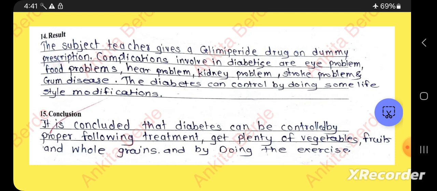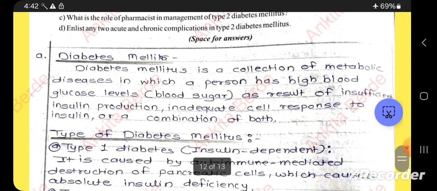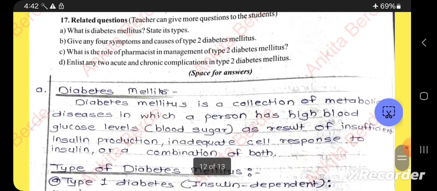Then the conclusion, you can write that diabetes can be controlled by following proper treatment, proper diet, by eating plenty of vegetables, fruits and whole grains, and by doing physical activity we can control the diabetes. Then now see what the important questions are.